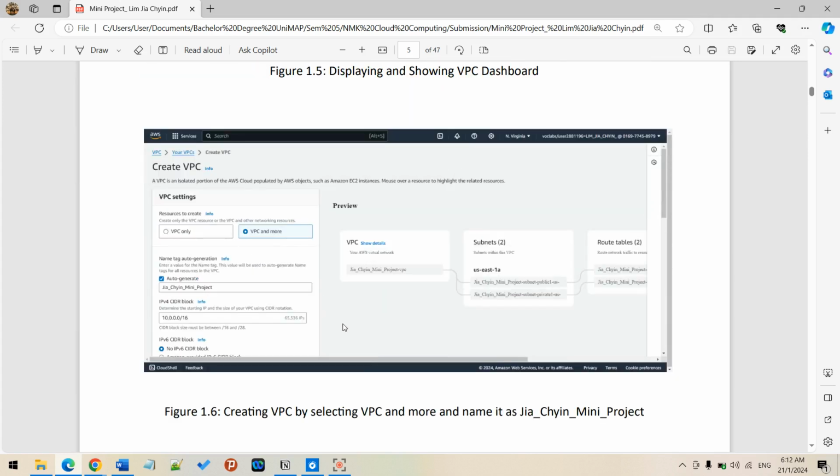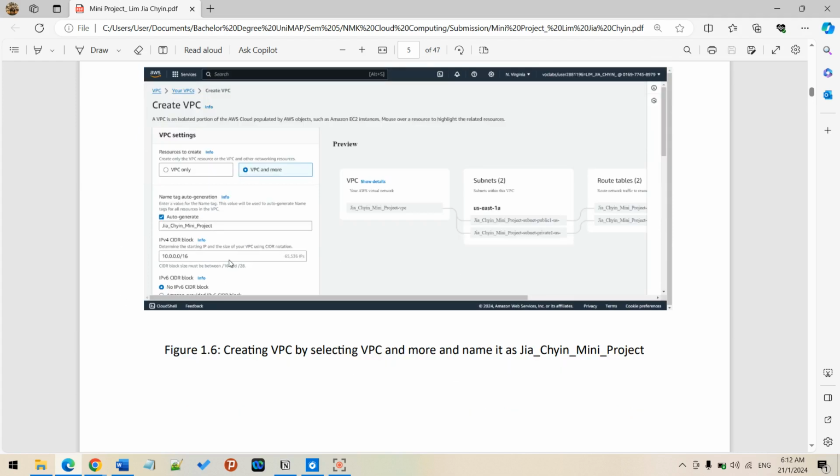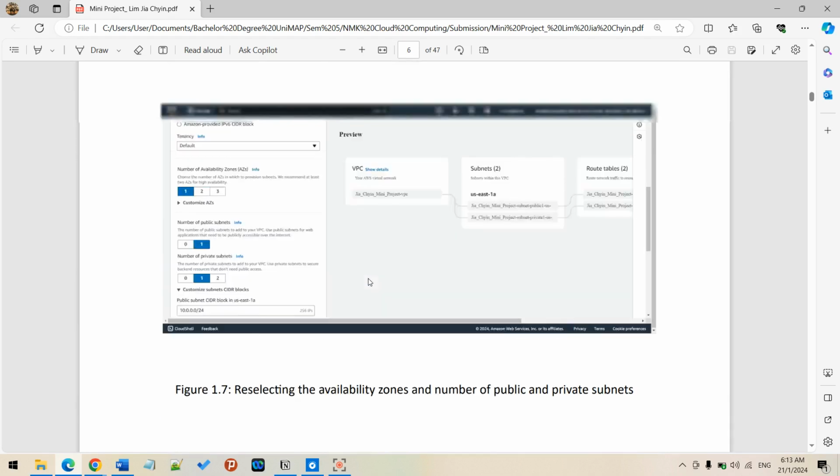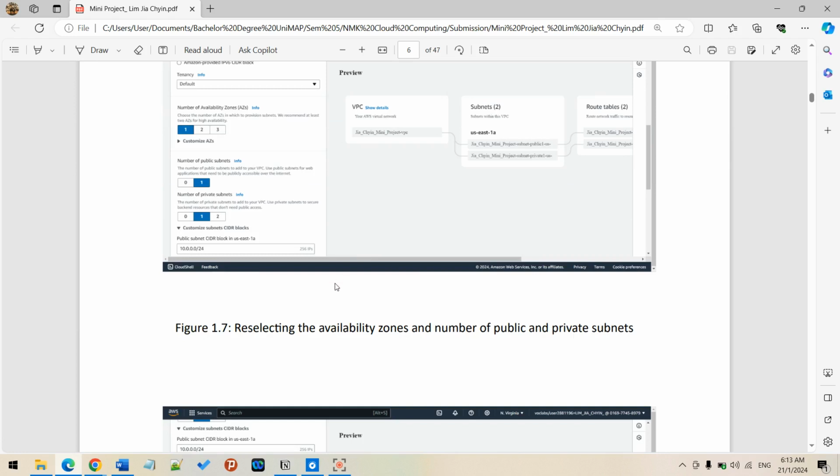I will rename this mini project as Jia Chyin mini project, with an IPv4 CIDR (classless inter-domain routing) block of 10.0.0.0/16, which consists of 65,536 IP addresses, minus the network and broadcast addresses, which still leaves 65,534 IP addresses. Then I will choose the availability zone.